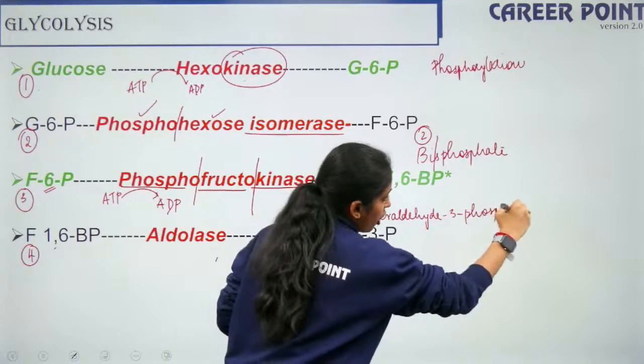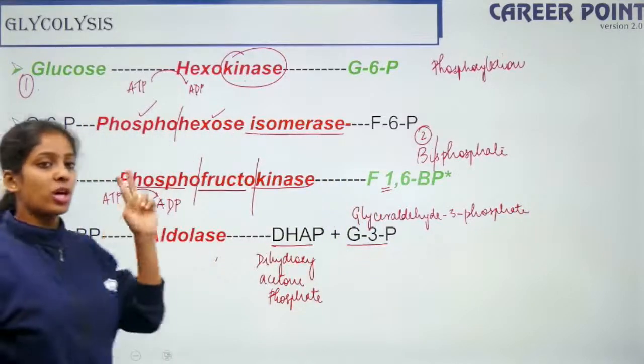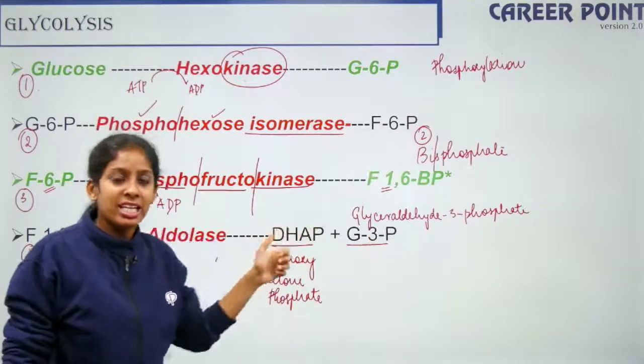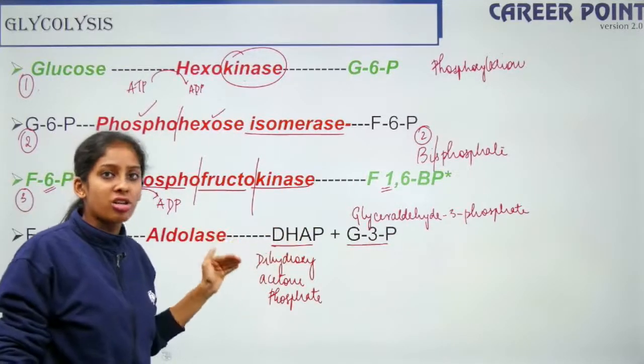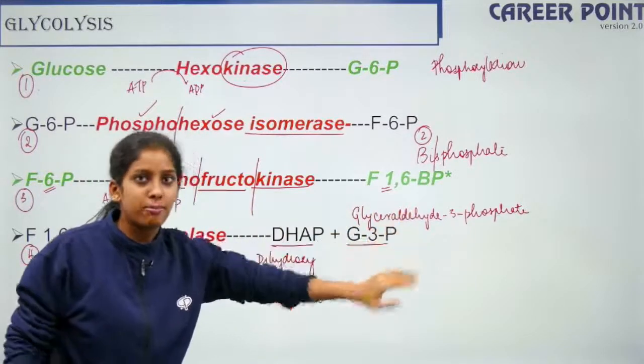So now your fructose 1,6-bisphosphate is getting converted into 2 products, that is DHAP and G3P. DHAP is your dihydroxyacetone phosphate and your G3P is your glyceraldehyde 3-phosphate.